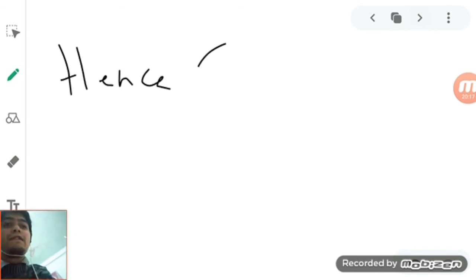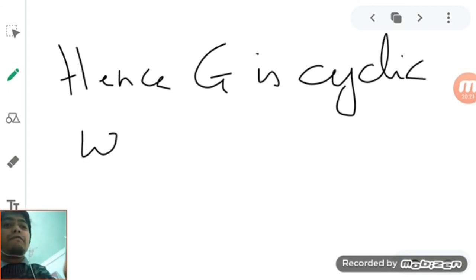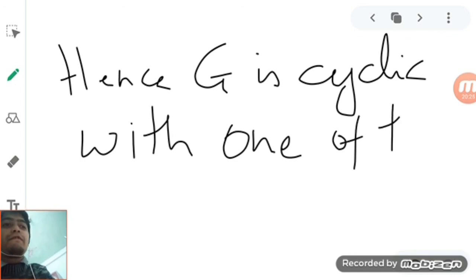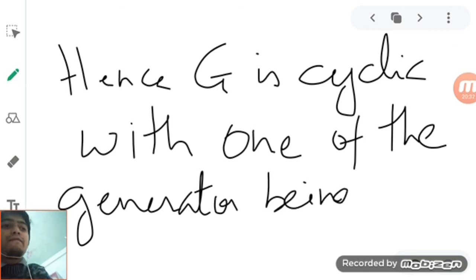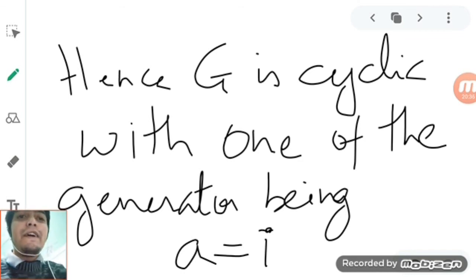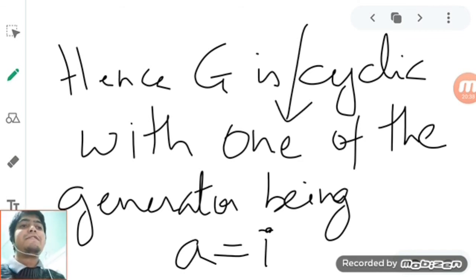Hence G is cyclic, with one of the generators being a equal to i.